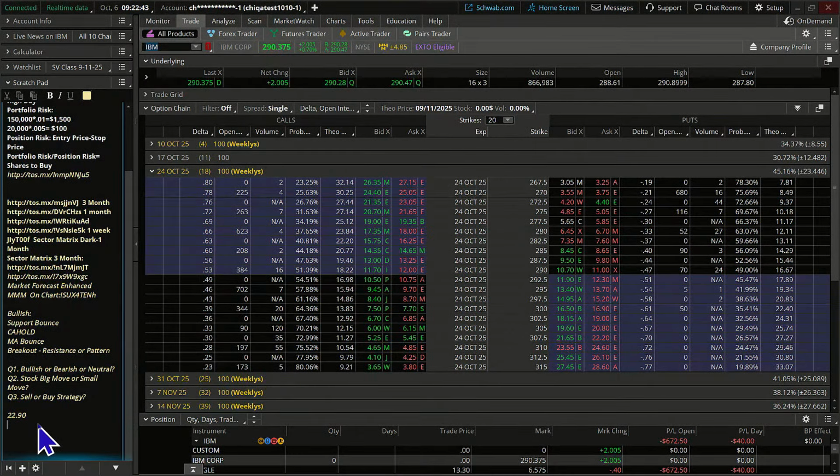All right. So what we're going to do is I'm going to hold down my control key as I click on the ask price on that call. And I'm going to hold it down, and I'm going to click the ask price on the put. So there we go. There's our 22 and change for this option.